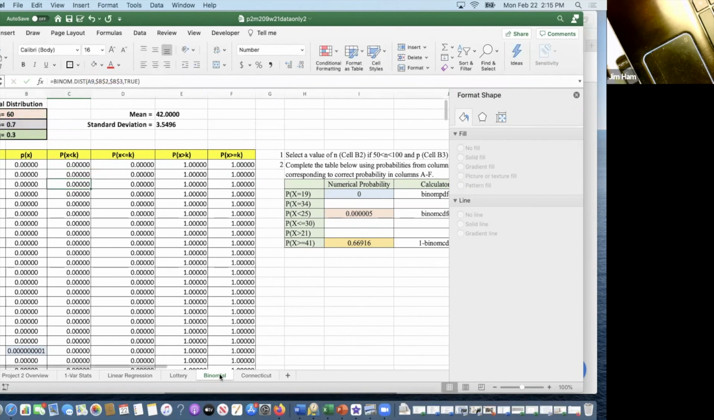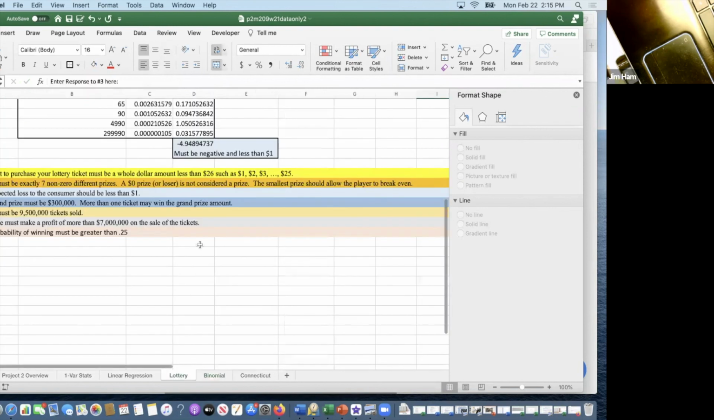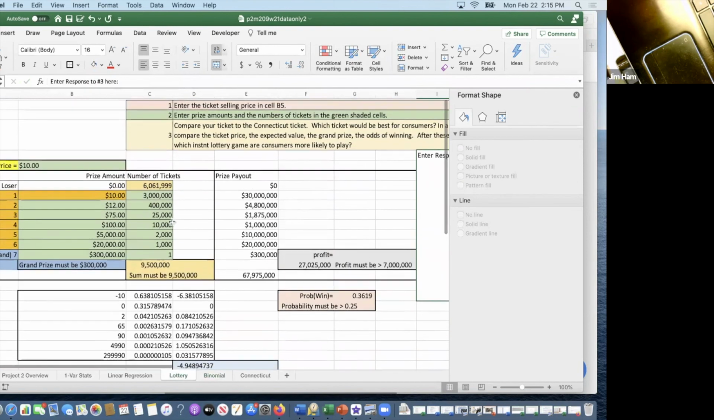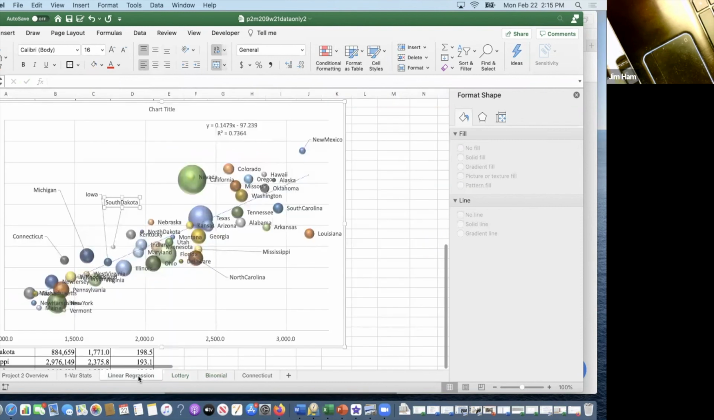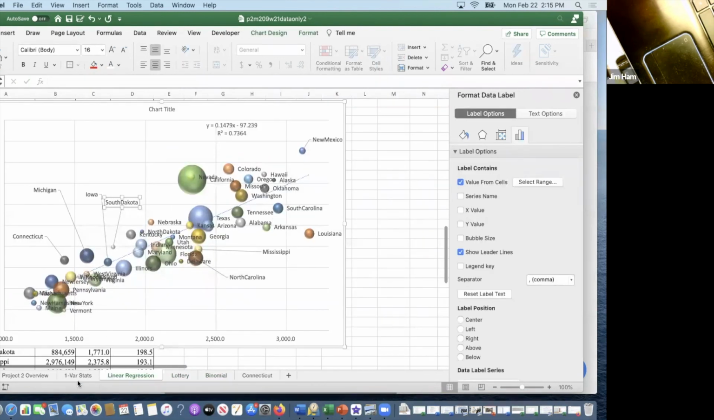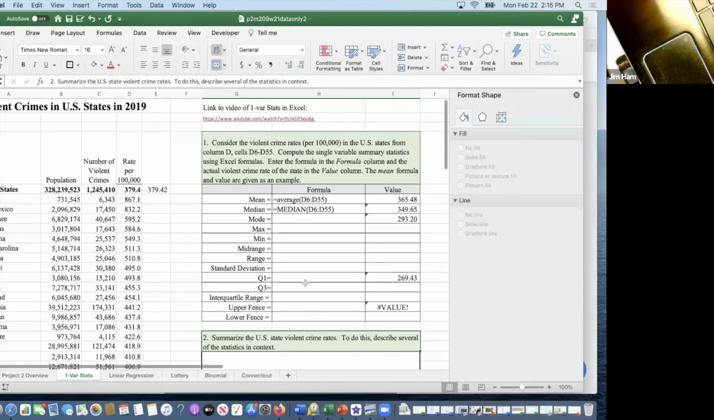All right. So binomial, then expected value with the lottery ticket. And then linear regression, where you're creating this bubble plot, and then single variable statistics in Excel.